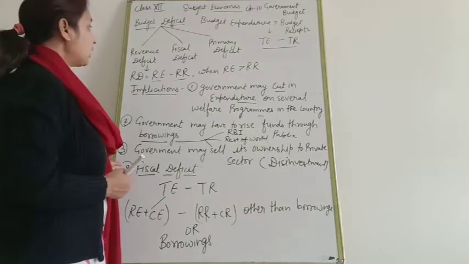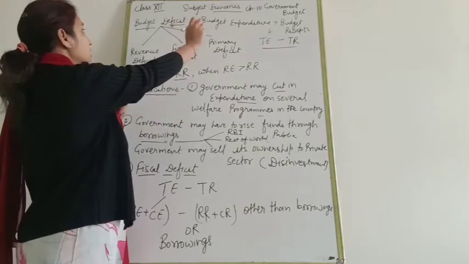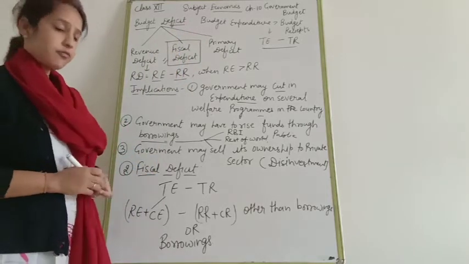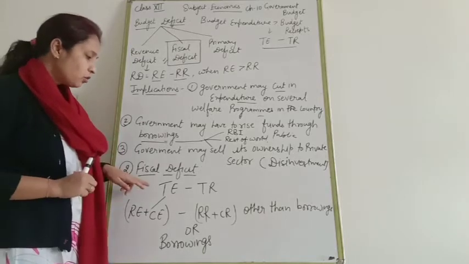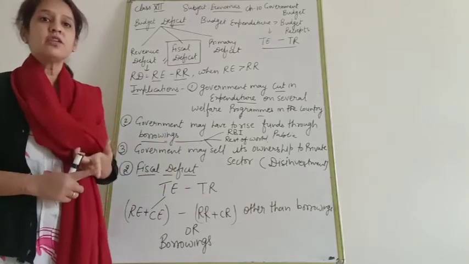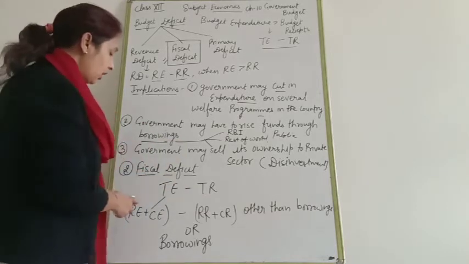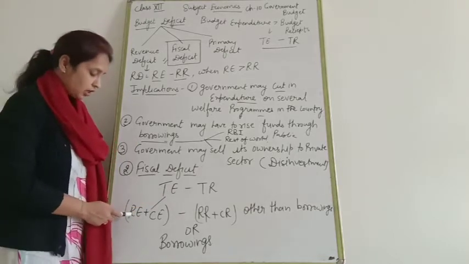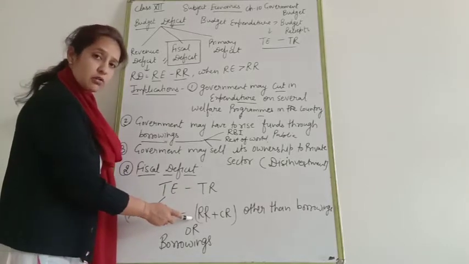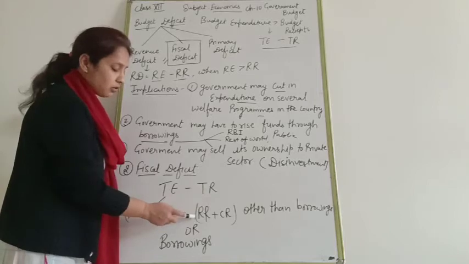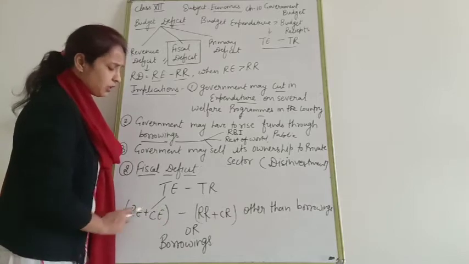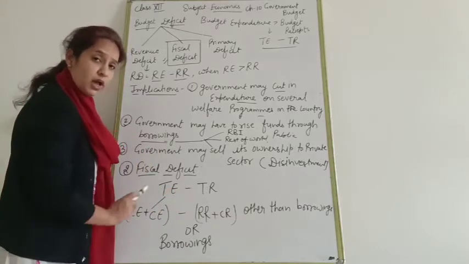Clear? Now the second type of budget deficit is fiscal deficit. What is the meaning of fiscal deficit? Fiscal deficit means when total expenditure is greater than total receipts. In total expenditure, we include revenue expenditure plus capital expenditure. In total receipts, we include revenue receipts plus capital receipts. The difference between total expenditure and total receipts is known as fiscal deficit.